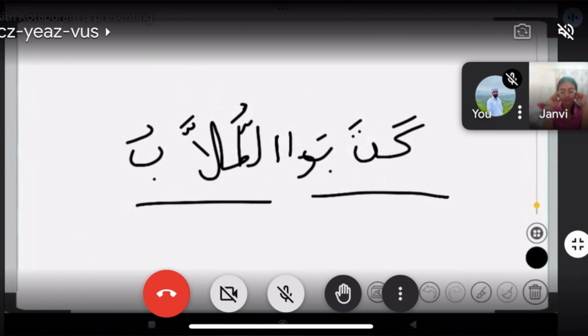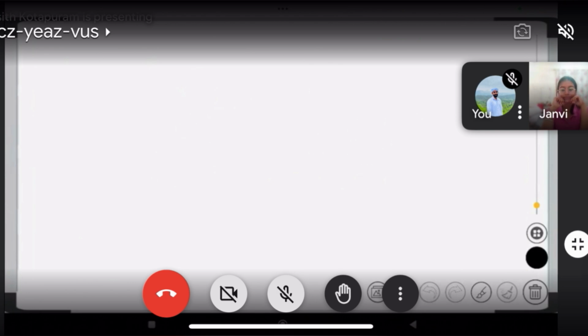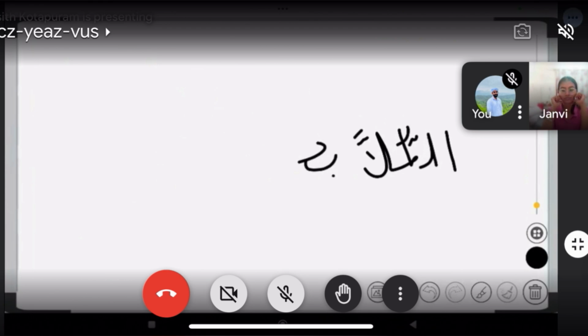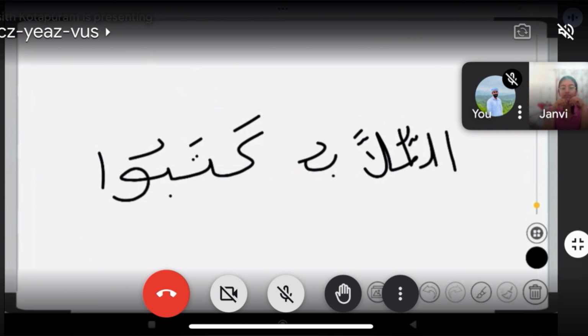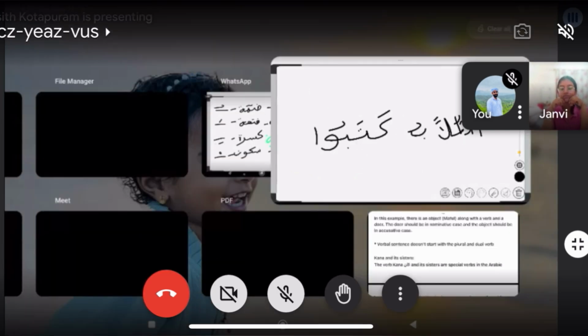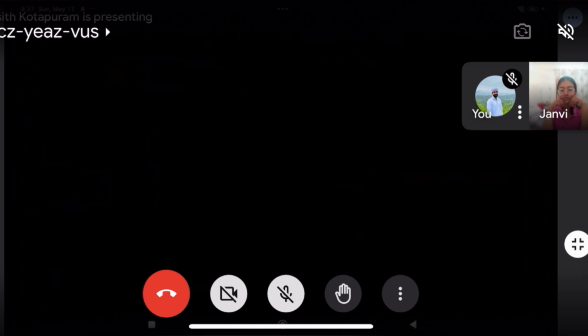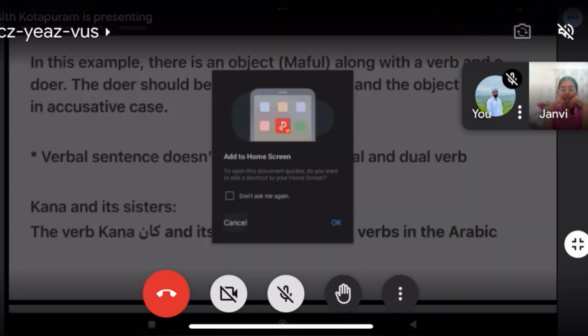Don't do that. Okay. All verbal sentences start with the singular verb. But if you say at-tullabu, the students, when you bring tullabu at the beginning, like at-tullabu katabu, at that time you have to use katabu. Okay, katabu. But a verbal sentence doesn't start with what?